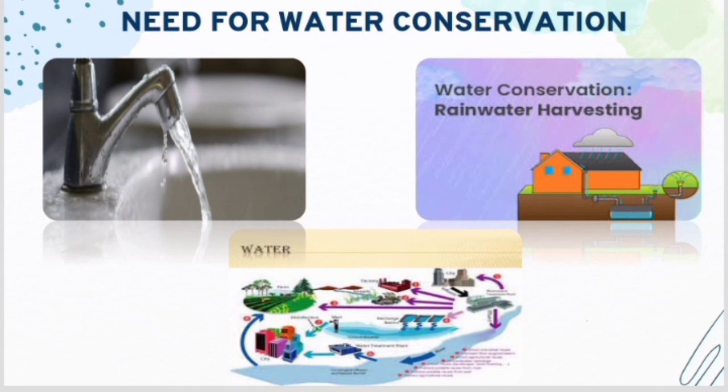Next is the need for water conservation. Conservation means to preserve, to reduce water scarcity. For future generations, we must save water through rainwater harvesting. We all have to reduce the water usage for our domestic purposes in our day-to-day life, so that we can also conserve water for our future generations. Planting more trees gives us more rain. Like that, we have to follow these steps to conserve water.